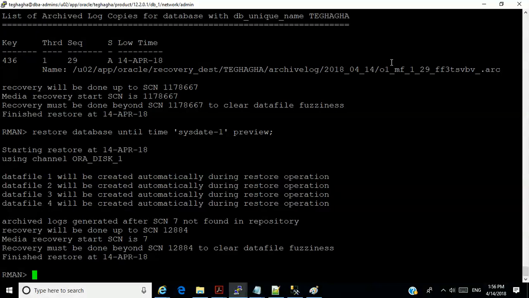It's trying to tell me to preview how a restore will be if I want to restore the database to the way it was yesterday. But there's no way. You understand? Because there was no backup yesterday. Do you know what sysdate is? The current time now. So that is minus one day. So it's telling me that no, that's not possible, that you have to create everything by yourself.